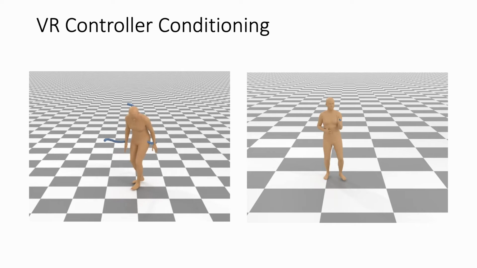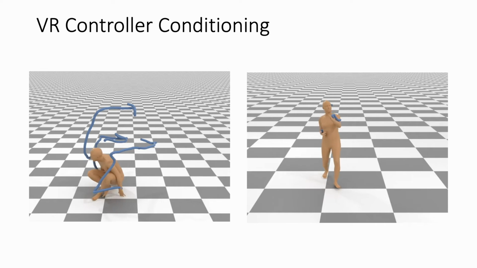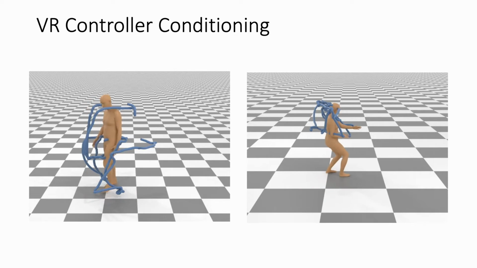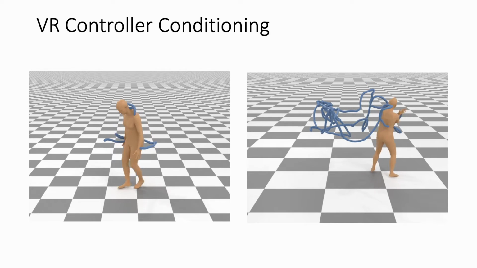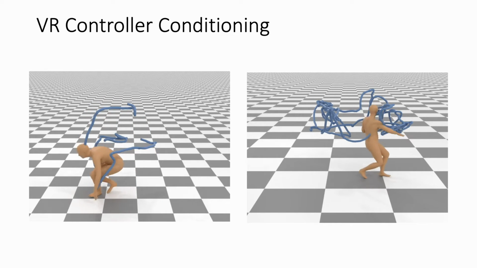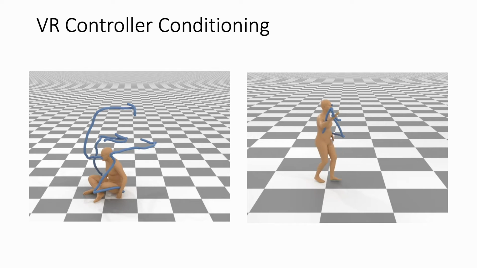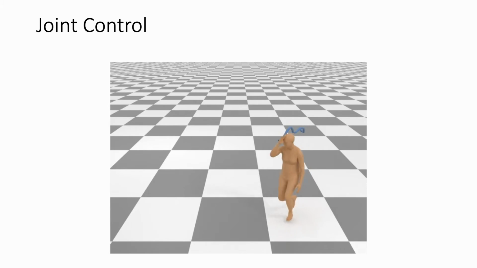Having the option to condition on partial keyframes allows us to guide the motion for VR applications, conditioning it with just the head and the 2 wrists. The resulting motions are high quality and showcase hard lower body movements like sitting with crossed legs or kicking mid-air. As another example of motion control, we can see that we are able to produce a full body motion guided by only the wrist.